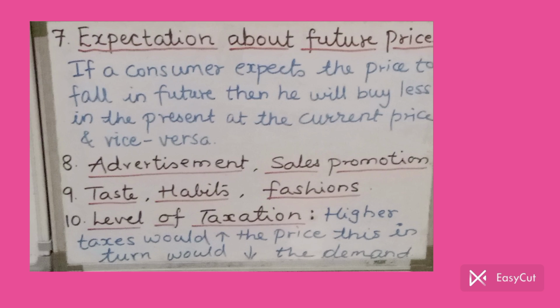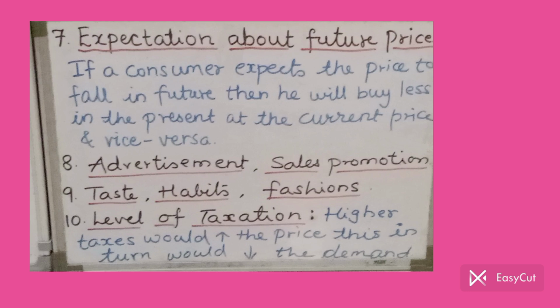Though I have explained 10 points, it doesn't matter, you may write 8 points, and that will be sufficient from the exam point of view. And if you don't remember, you may split and extend the points also, like taste, habits, fashion. Habits you may mention as a separate point, fashions as a separate point, and that will do.